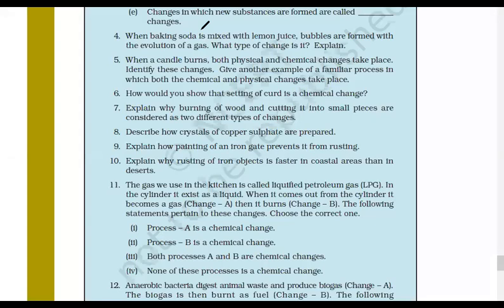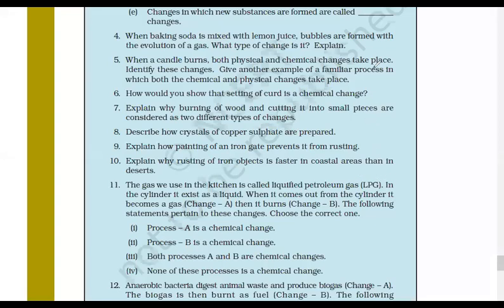In this change, citric acid contained in the lemon juice reacts with sodium hydrogen carbonate, which results in evolution of carbon dioxide gas. Citric acid plus sodium hydrogen carbonate gives carbon dioxide plus other substances. Okay, that's the answer of question 4, right?